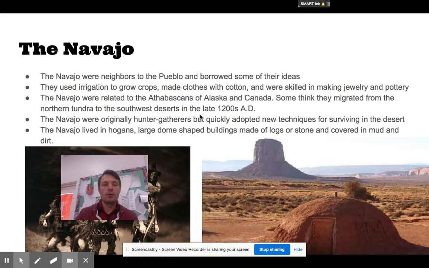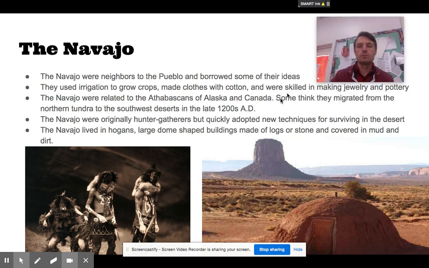Next, the Navajo. The Navajo were neighbors to the Pueblo and borrowed some of their ideas. They used irrigation in order to grow crops, they made clothes with cotton, and they were skilled in making jewelry and pottery. The Navajo were related to the Athabascans of Alaska and Canada.